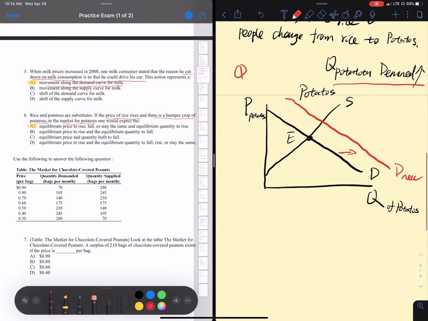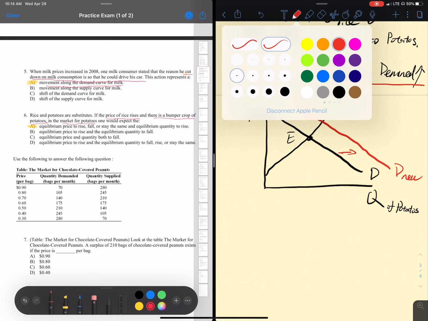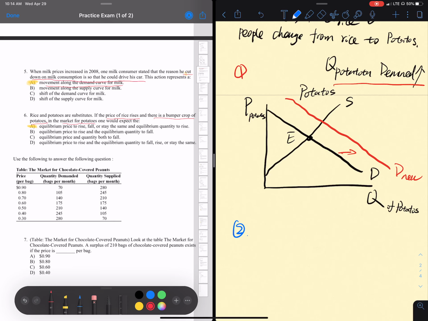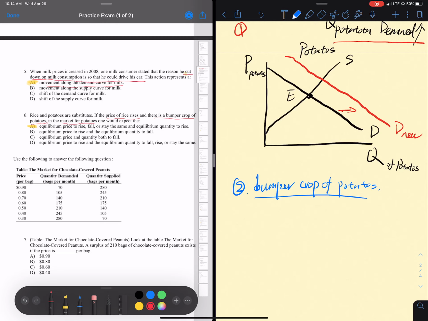So the second condition, I'll change to another color to show you. The second condition is you have a bumper crop of potatoes. So what does this tell you? The crop is about the supply.